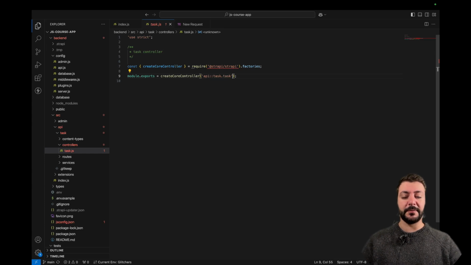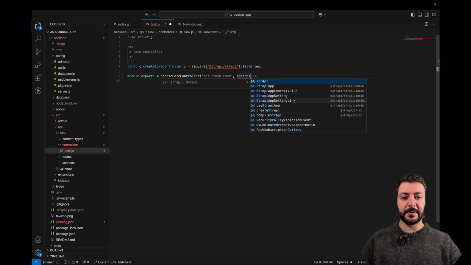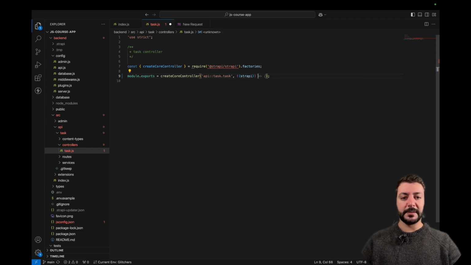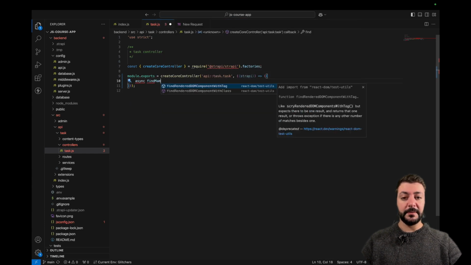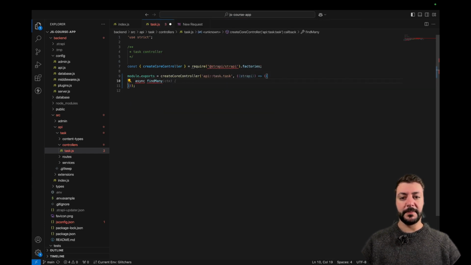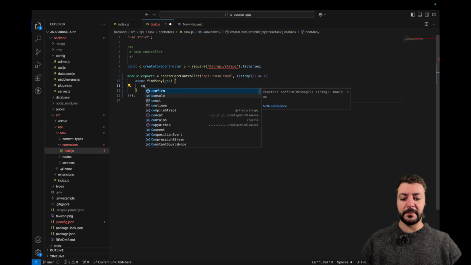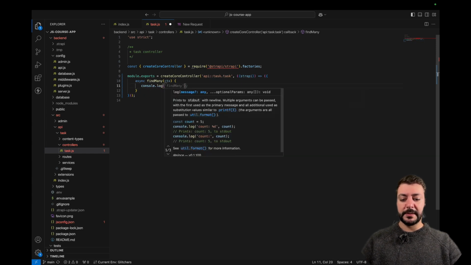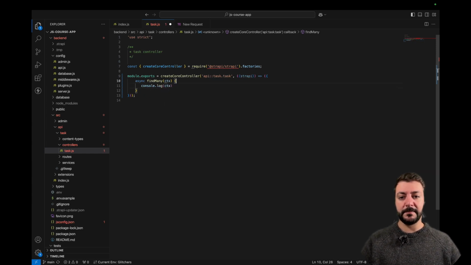We could say, for example, I want something here that is passing the Strapi object, and this is going to be an object returning this particular function, an async find many with our CTX, which is what we get. For now, we're just going to console.log CTX, which is our context.